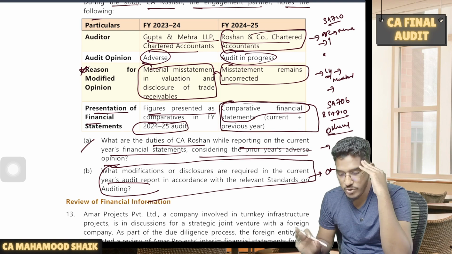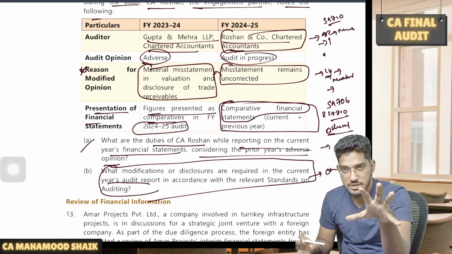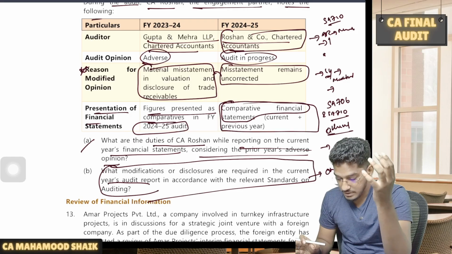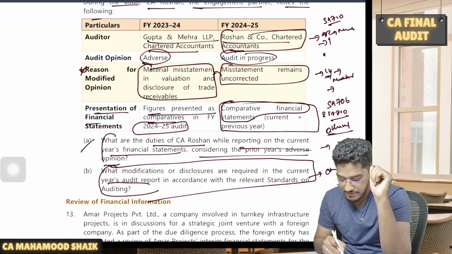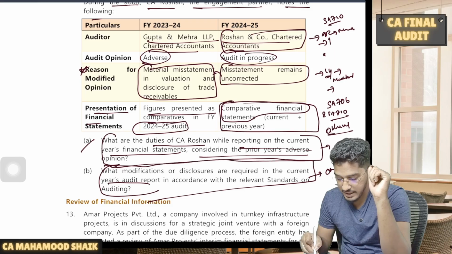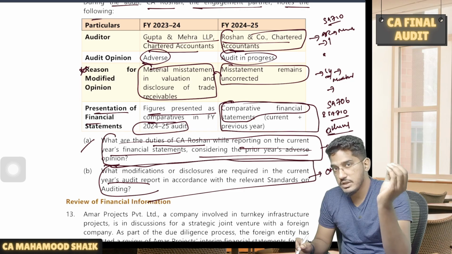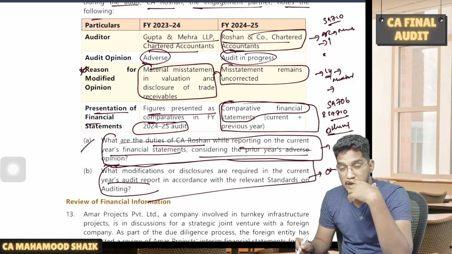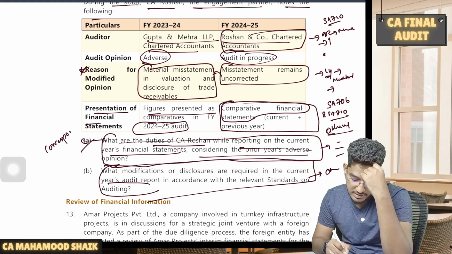Okay. See, but there is a problem with the suggested answer here. I don't want to complicate things now, because there is a problem with the question here. Why? Because the first point I told you in the suggested answer, that if the last year auditor's opinion was modified and the reason is not yet rectified, you have to modify the current year's opinion also, is for corresponding figures. That answer should be for the case of corresponding figures.